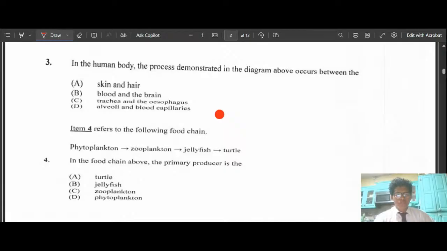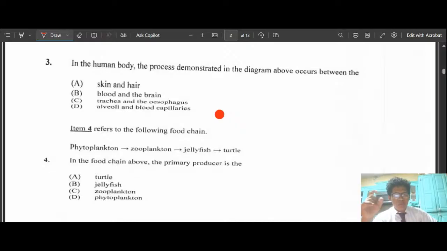So now three. In the human body, the process demonstrated in the diagram above occurs between what? Where does it occur? We have skin and hair. It cannot be the skin and hair. The blood and the brain, the trachea and the esophagus, or the alveoli and the blood capillaries. We know that for diffusion to occur, you need to have something that could actually spread out.